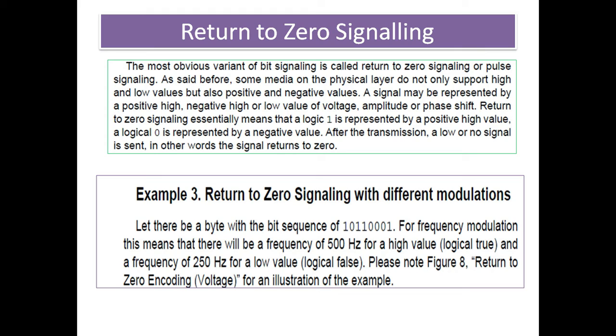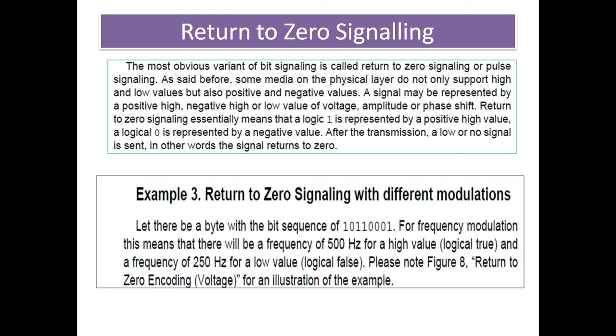The signal may be represented by positive high and negative low values of the voltages, and the amplitude and phase shift. Return to zero signaling essentially means that logic 1 is represented by a positive high value and logical 0 is represented by a negative value at the initial level, and after the transmission a low or no signal is sent, and basically the signal returns to zero.